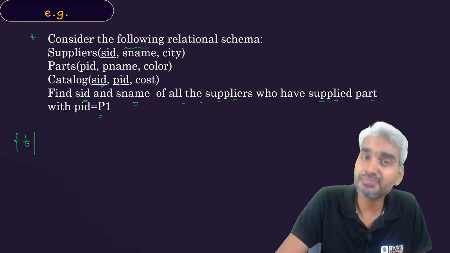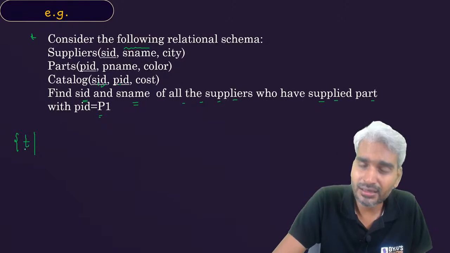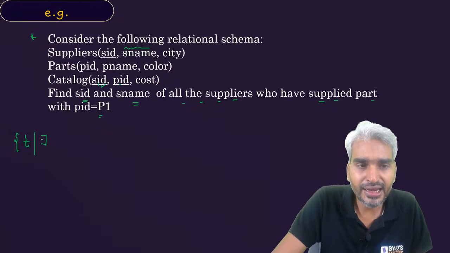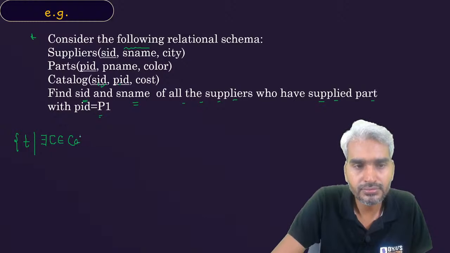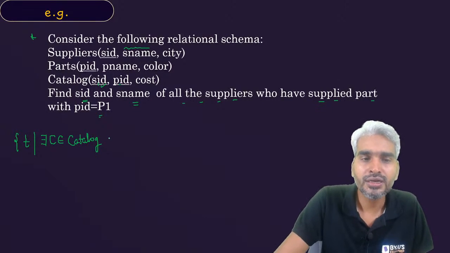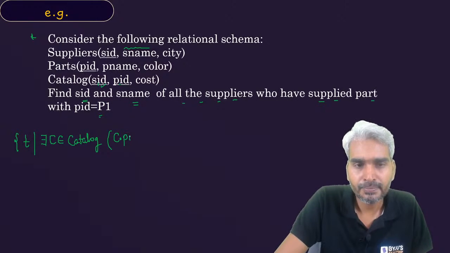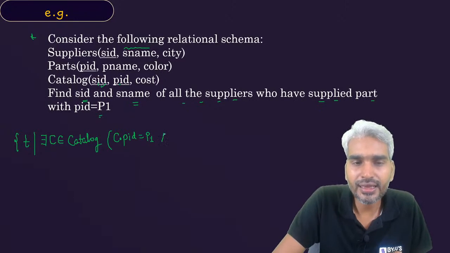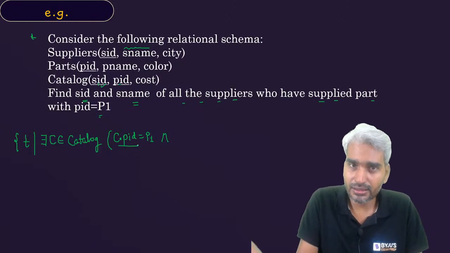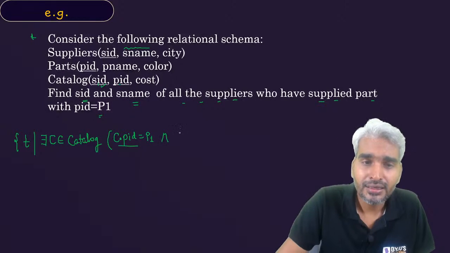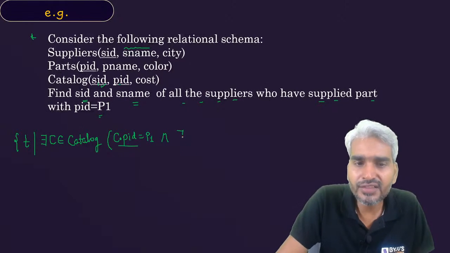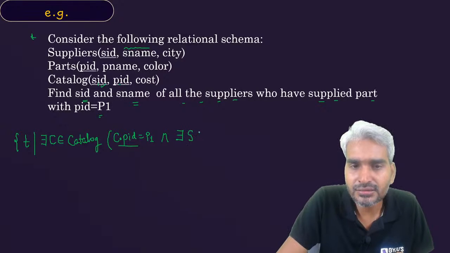Let's assume T is my output tuple variable. Now we want T, so we'll say if there exists a tuple C belonging to catalog such that in that tuple C, PID is equal to P1. If this is true, you will move ahead, and along with that, if there exists a tuple S belonging to